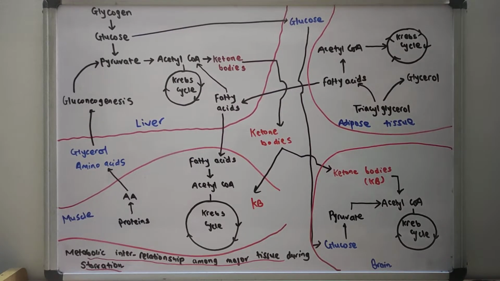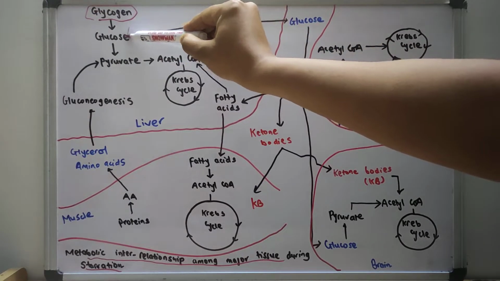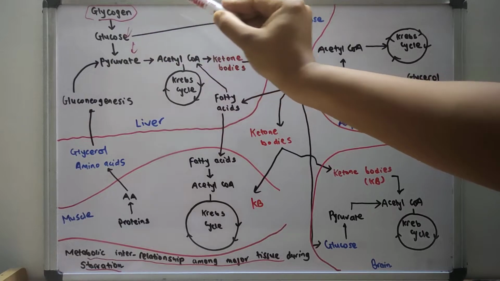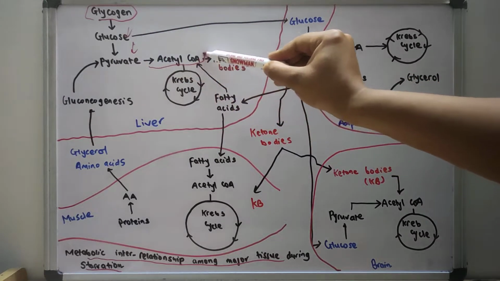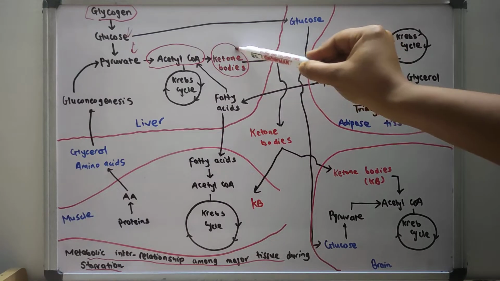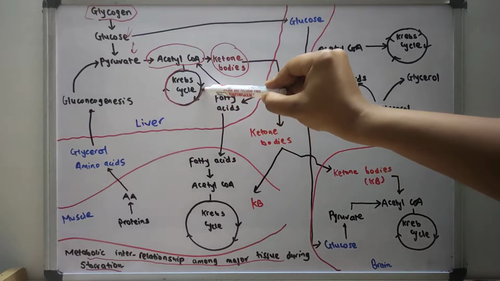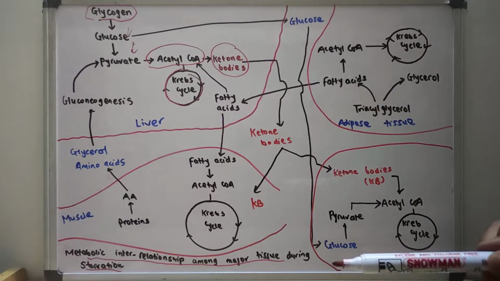In starvation the glycogen reserves are utilized. Glycogen is converted to glucose, and eventually the glucose is converted to pyruvate, and pyruvate is converted to acetyl coenzyme A. This acetyl coenzyme A can be converted into ketone bodies during starvation. Also, this acetyl coenzyme A enters the Krebs cycle for the generation of energy.